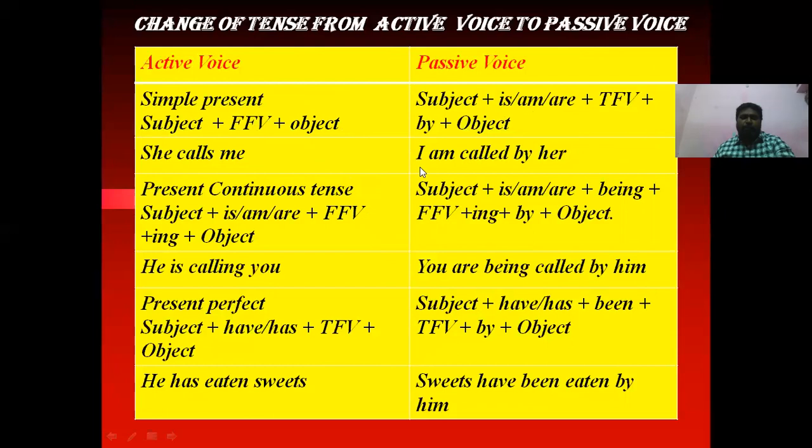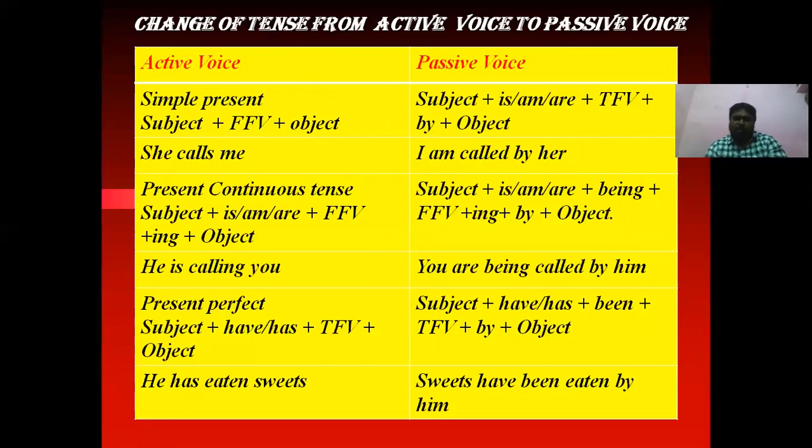So me has become I. And among is, am, are, I takes am. I am called, calls first form of a verb, we have to use third form, that is called, and we have to use by before the object. So by her, she calls me, I am called by her.